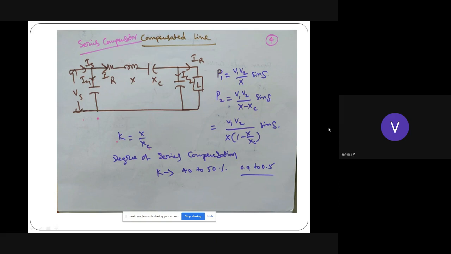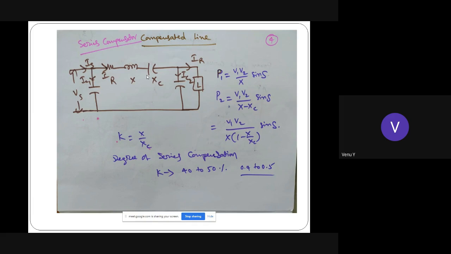Now, compensated line. What is a compensated line? When a series compensator is connected in series with the line, that is the line compensation. It is also known as line compensation or series compensation, in which you have a fixed capacitance connected in series with the line.